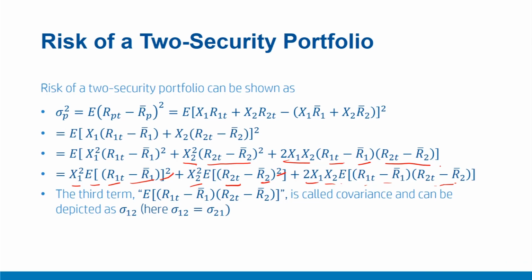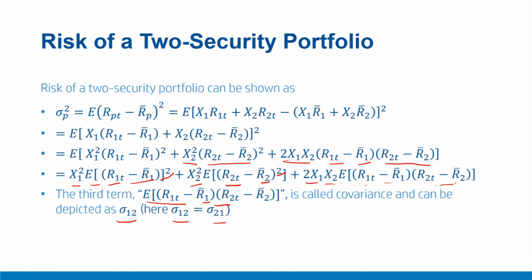This third term here, which is denoted as expectation of (R1t minus R1 bar) into (R2t minus R2 bar), is also called the covariance between securities 1 and 2, and it can be easily depicted as sigma 1 2, which is the covariance between security 1 and 2. And please note a very fundamental property, that sigma 1 2 equals sigma 2 1.